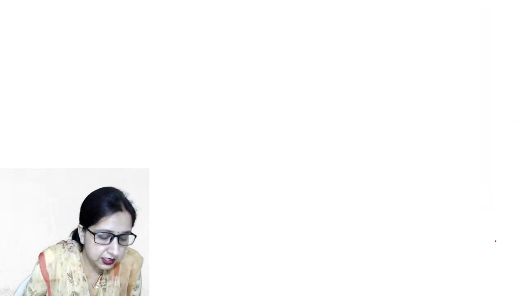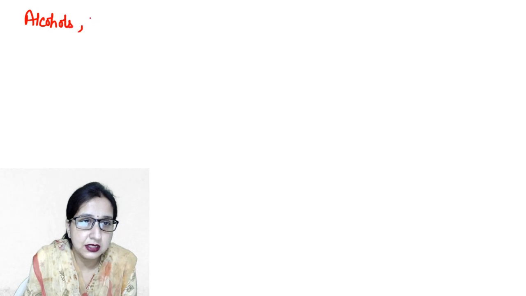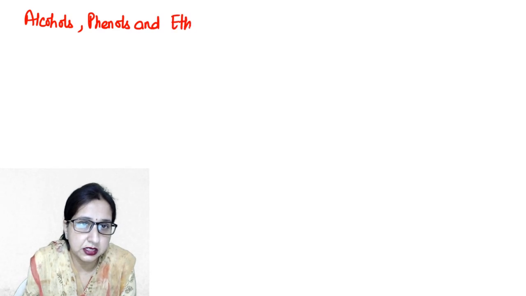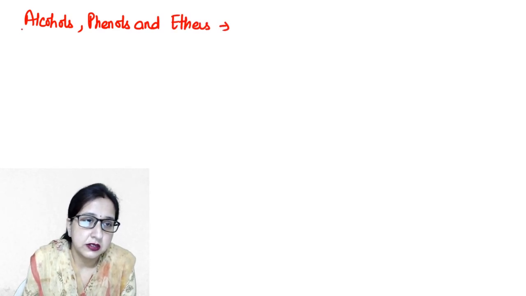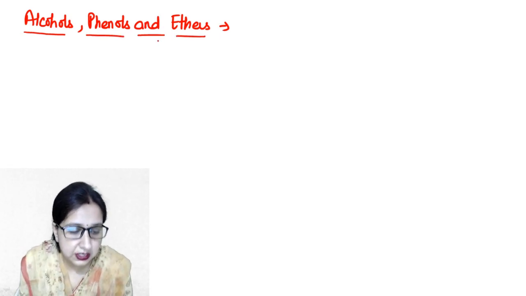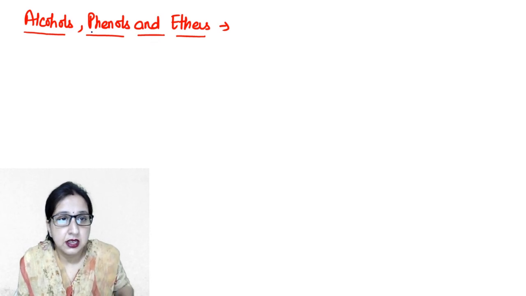Good evening, students. Today we will start with the next unit of organic chemistry, that is alcohols, phenols and ethers. So what are alcohols, phenols and ethers?